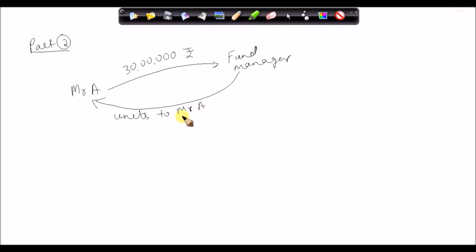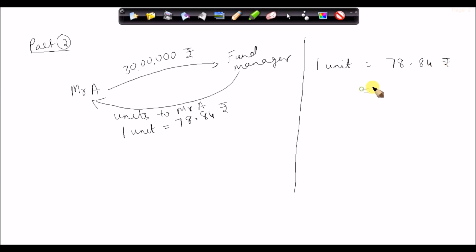So 1 unit is having a value of 78.84 rupees. So this is the number of units the fund manager is going to give. So here we are going to calculate. 1 unit is costing 78.84 rupees. So this particular person, the investor, is giving 30 lakh rupees to the fund manager.